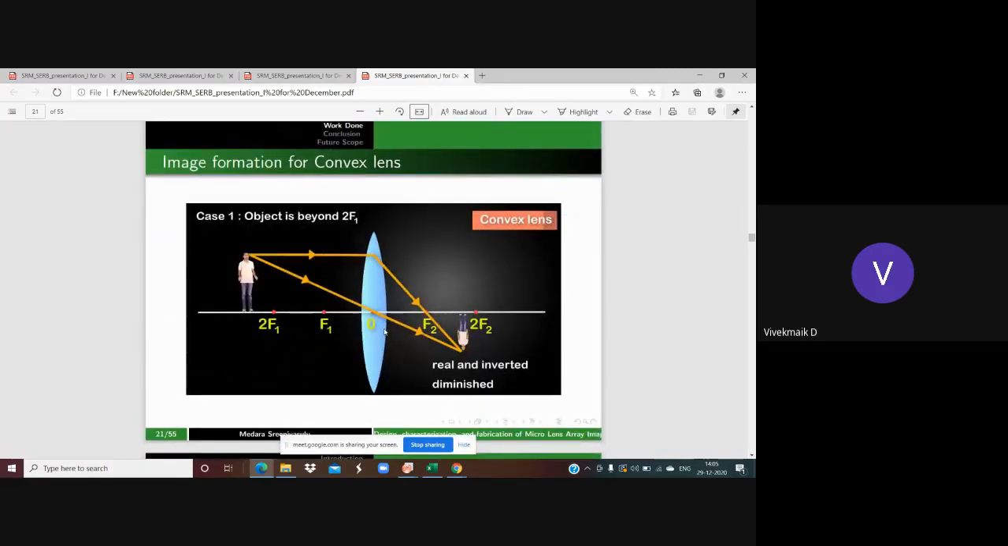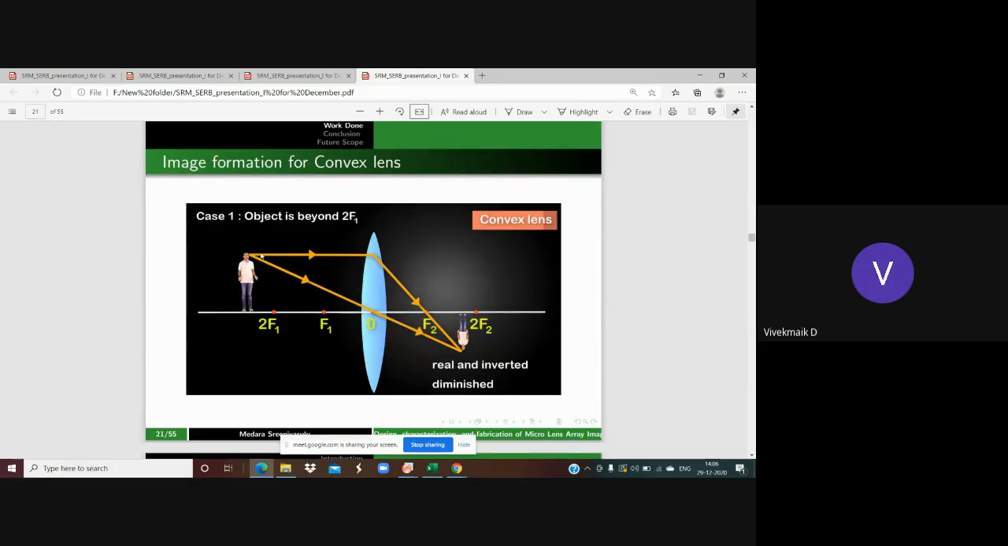First, case 1 in the convex lens. When the object is beyond the 2F1 point, everything is considered with the object at a certain distance, and we observe at what place the image is going to be formed. These are the cases we're going to observe in convex lens and concave lens throughout the webinar. Now, case 1 is the object beyond 2F1.